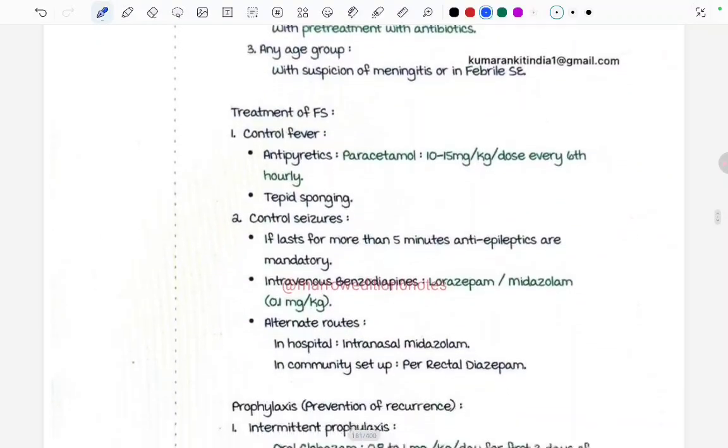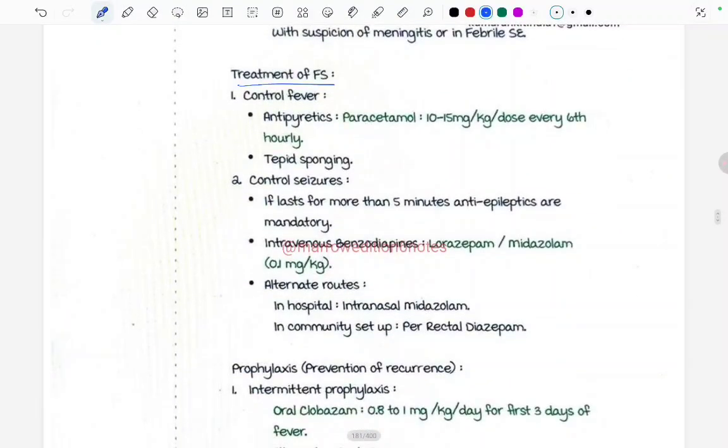Now coming to the treatment of febrile seizure, first one is to control the fever, second one is to control the seizures. So for controlling the fever, we are supposed to give antipyretics, paracetamol in the dose of 10 to 15 mg per kg per dose every 6th hourly, and tepid sponging needs to be done. Now for controlling the seizure, if it lasts for more than 5 minutes, anti-epileptics are mandatory. Intravenous benzodiazepines, that is lorazepam and midazolam in the dose of 0.1 mg per kg, and there are some alternate routes in hospital, intranasal midazolam, and in community setup rectal diazepam.